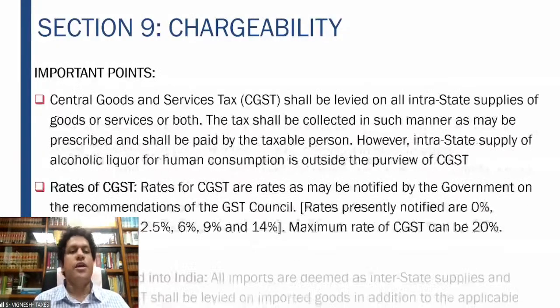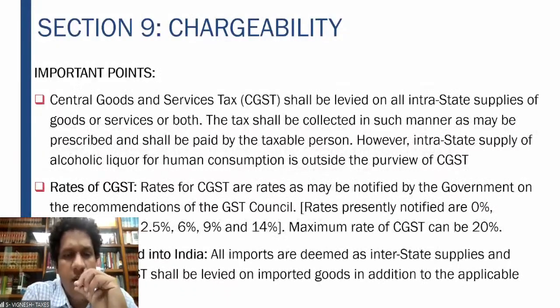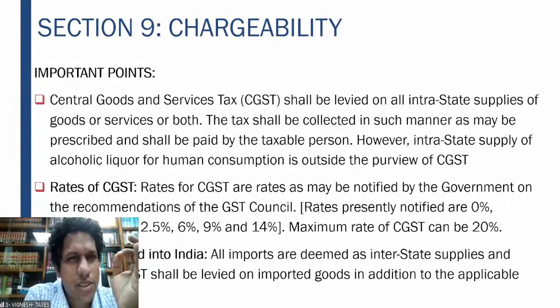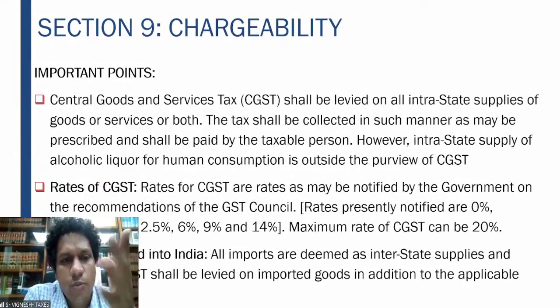Yeah, some important points here now. CGST levied on all intrastate supplies of goods or services. Tax collected in such manner as may be prescribed shall be paid by the taxable person. Alcoholic liquor outside the purview of GST. What are the rates of GST? 0%, that is nil rated goods, 0.125% with regard to, I think, precious stones, 1.5% for gold jewelry, 2.5%. Again, when I say 1.5%, CGST is 1.5, SGST 1.5, total is 3%. 2.5, when I say it is 2.5 CGST, 2.5 SGST, 5%.